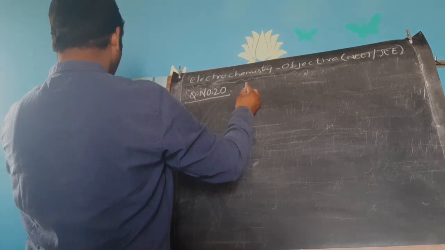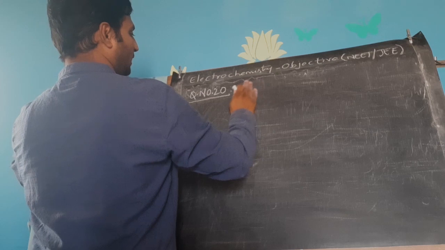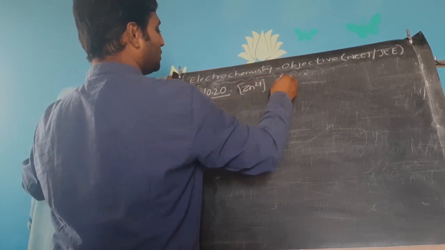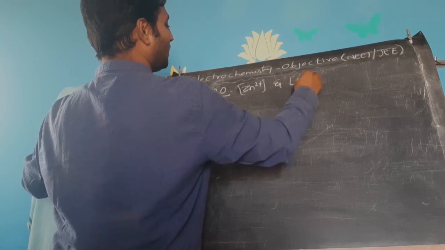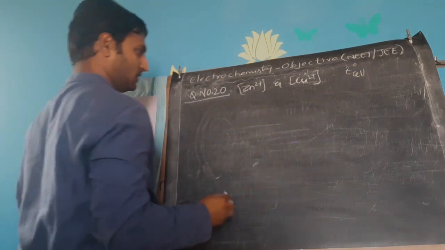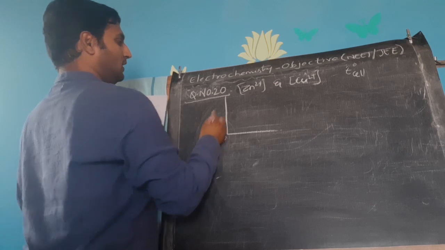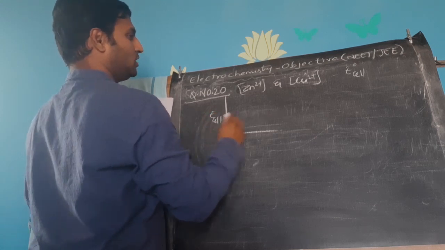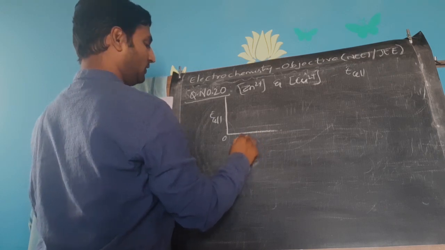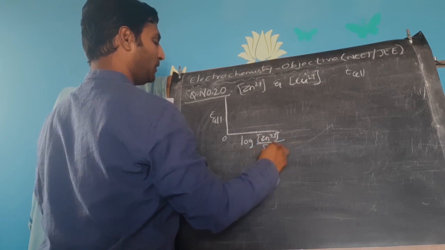See, keeping on changing concentrations of zinc and concentration of copper ions, cell potentials were found out, it seems. And then they have drawn a graph for cell potential versus log of the ratio of zinc 2 plus by copper 2 plus, it seems.